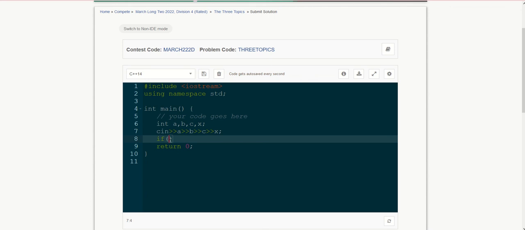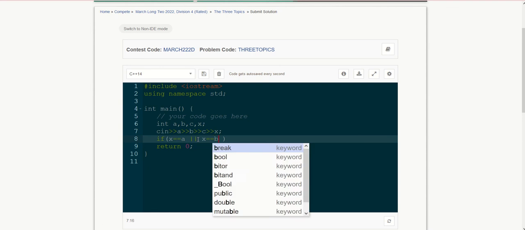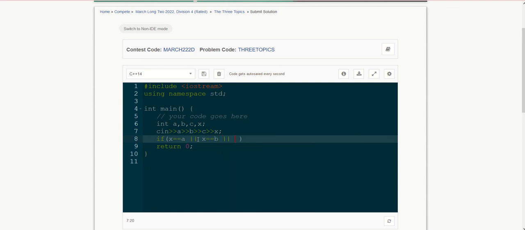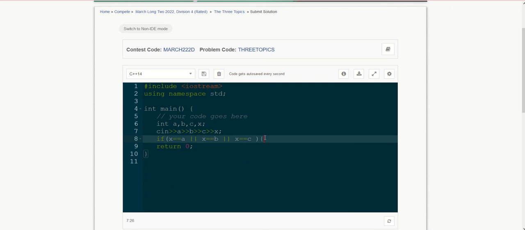If the value of X is equal to A, we use the double OR operator, so that if one particular condition is satisfied, it won't need to check the other conditions. Next, X is equal to B, or X is equal to C. So A, B and C have been checked.